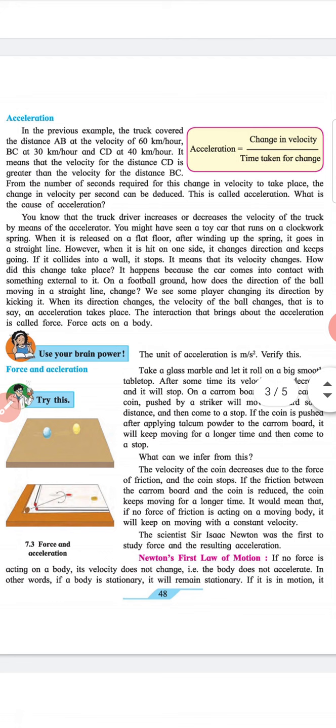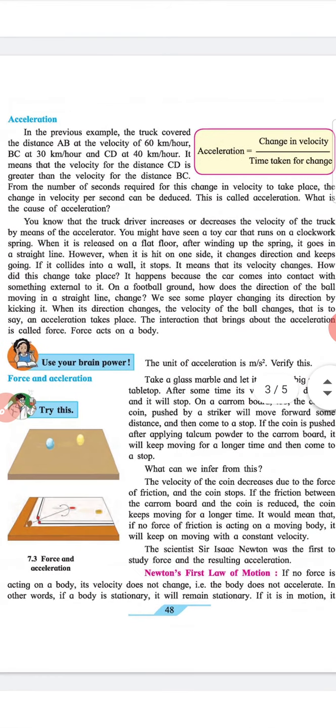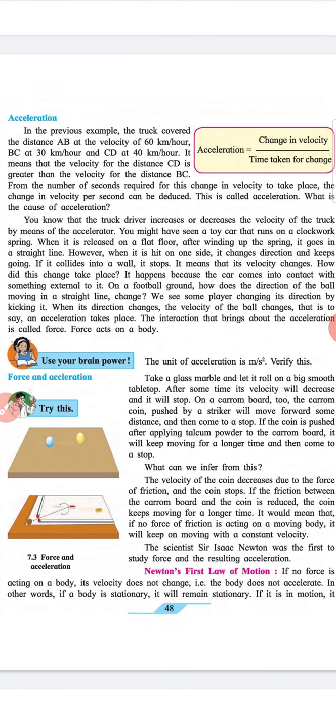You know that the truck driver increases or decreases the velocity of the truck by means of the accelerator. You might have seen a toy car that runs on a clockwork spring. When it is released on a flat floor, after winding up the spring, it goes in a straight line. However, when it hits on one side, it changes direction and keeps going. If it collides with the wall, it stops. It means that its velocity changes.